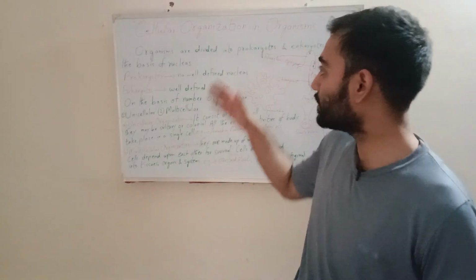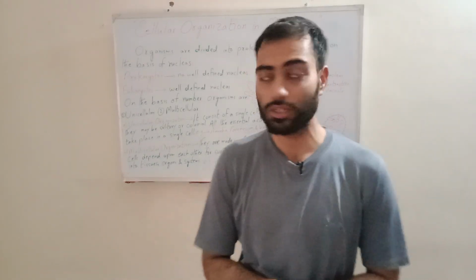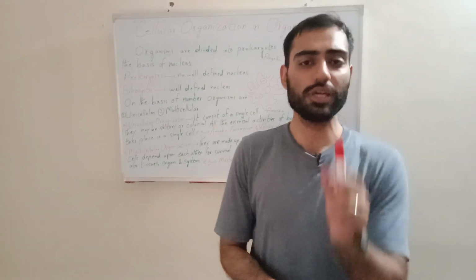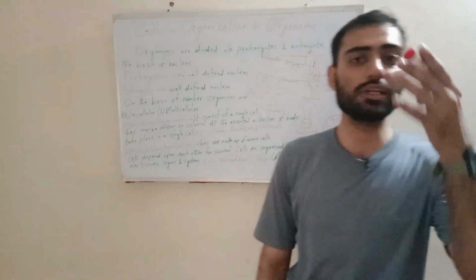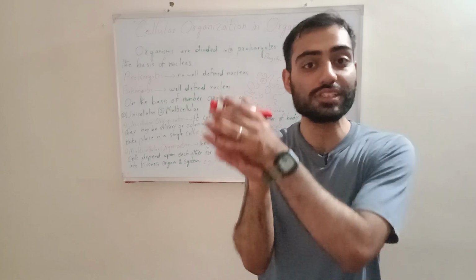Dear viewers, this is our last topic of chapter number 1, class 9, grade 9 biology: cellular organization in organisms. It's a very brief and interesting topic. Into how many types do we divide organisms on the basis of their cells?